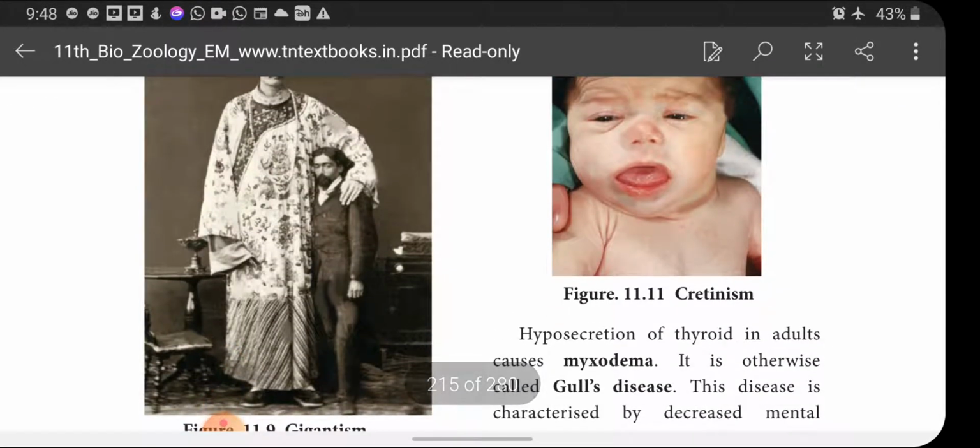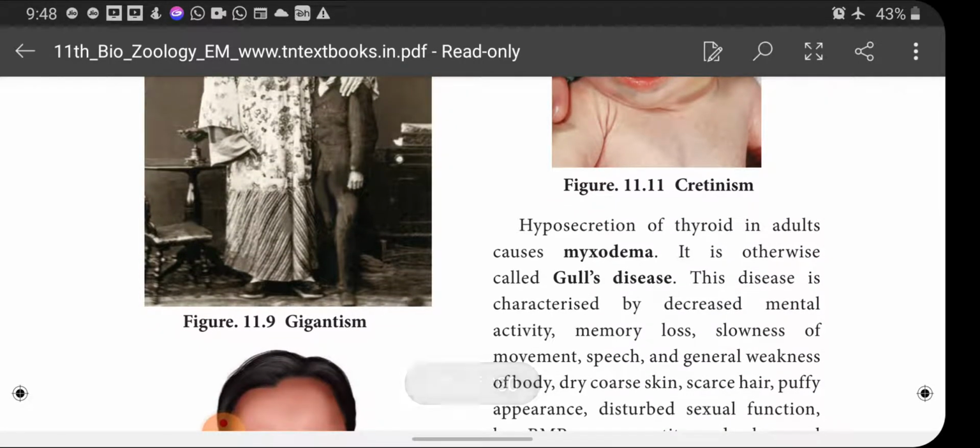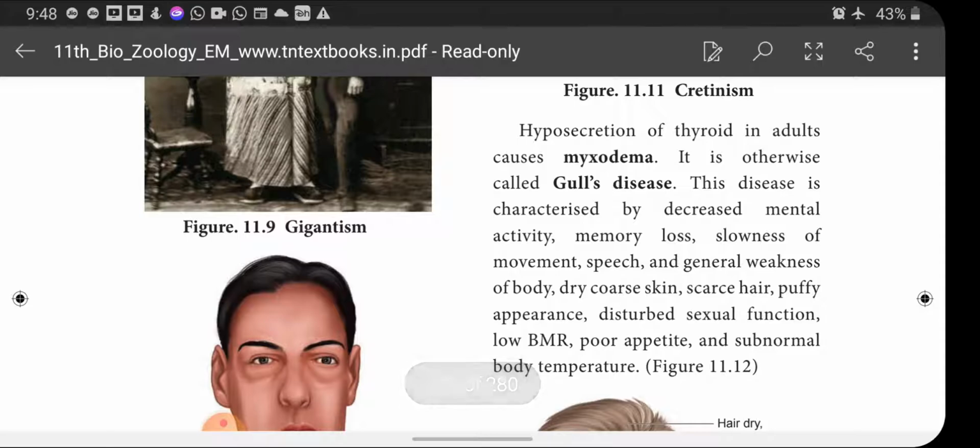The next one is hyposecretion of thyroid in adults, which leads to myxedema. It is otherwise called Gull's disease. This disease is characterized by decreased mental activity. Usually thyroid hormone maintains the basal metabolic rate, physical activity, mental activity, all.